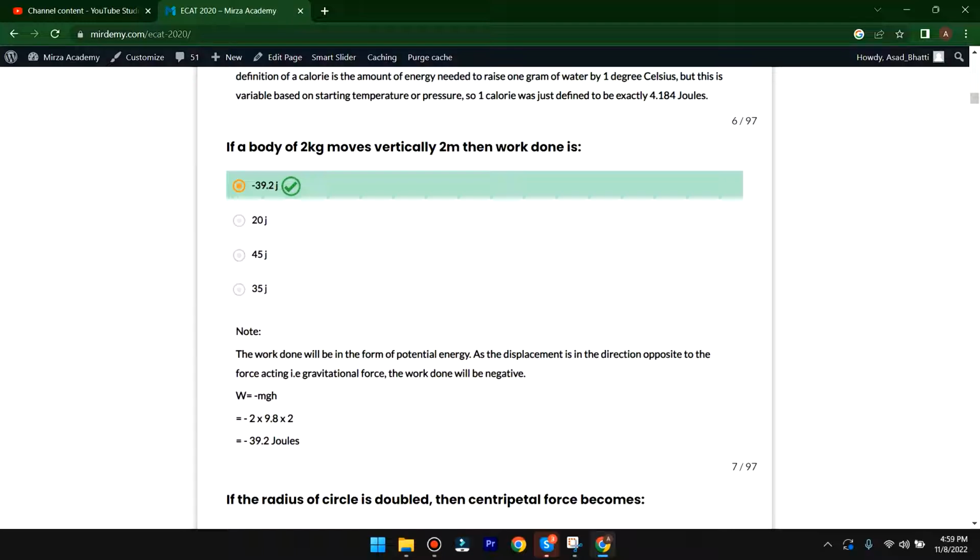The work done will be negative. So W is equal to minus mgh. By putting the values, 2 multiplied by 9.8 multiplied by 2, we get minus 39.2. So here the A option is correct. If a body of 2 kg moves vertically 2 meters, then the work done will be minus 39.2.